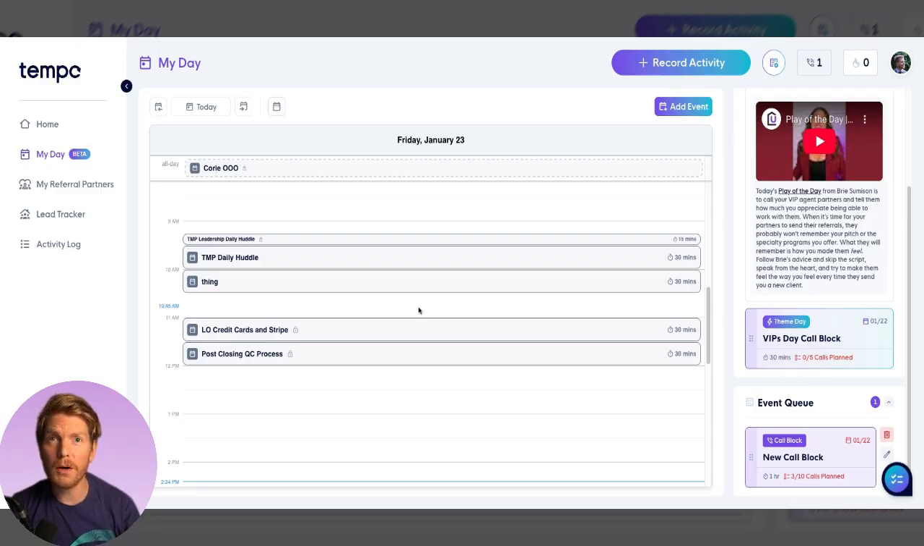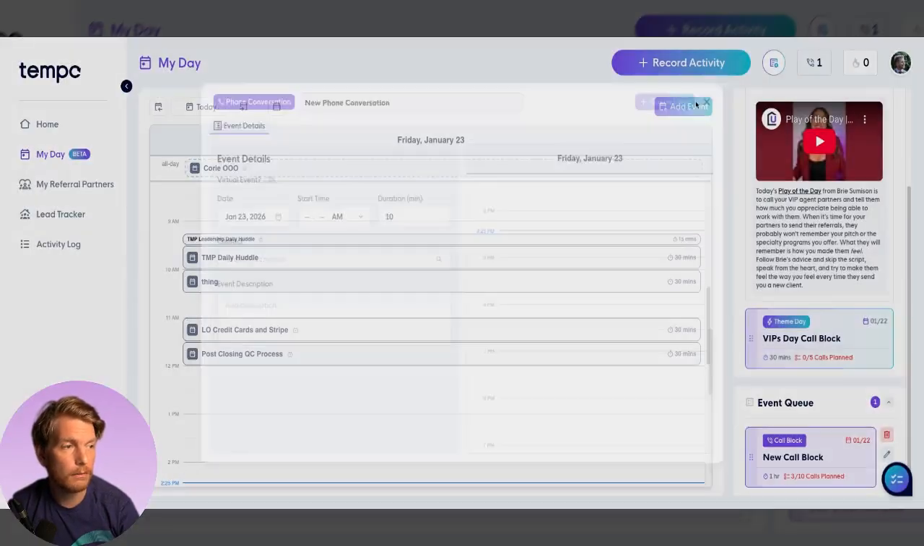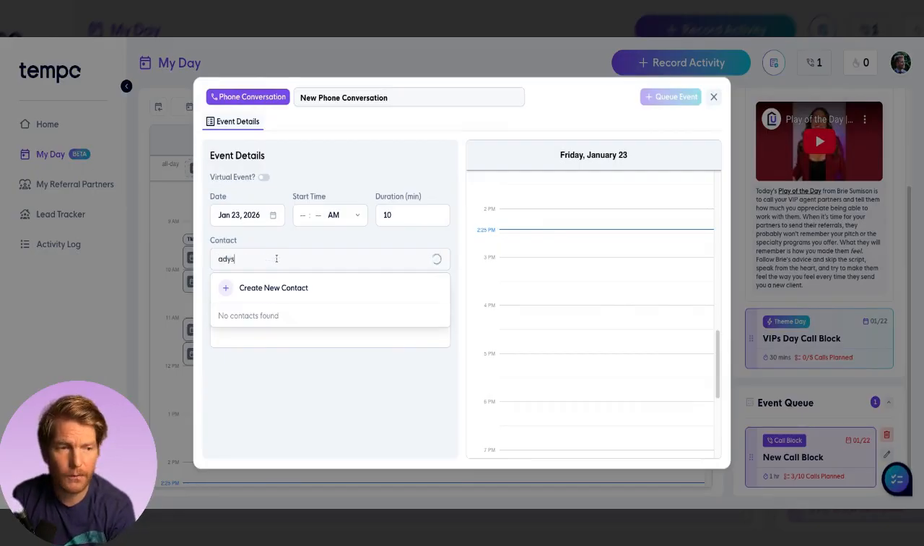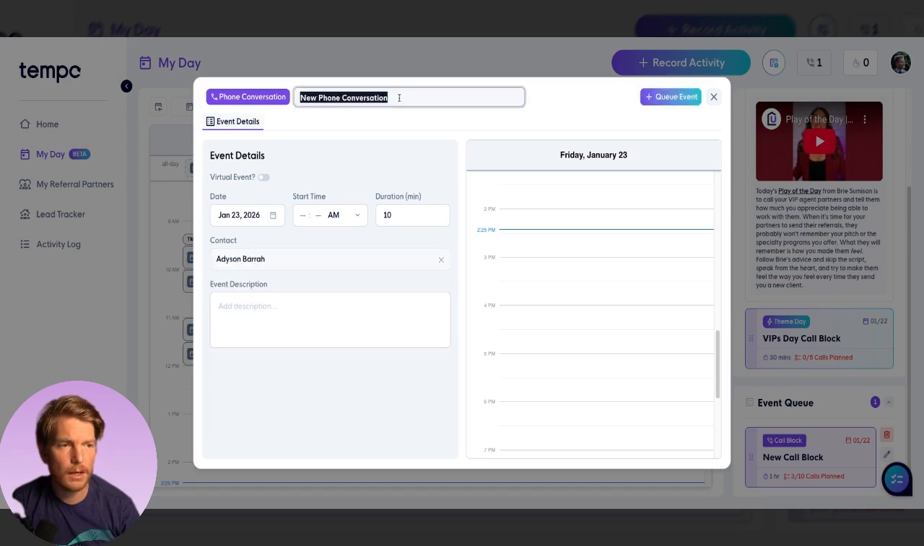The first thing you might want to do when you come in here is use My Day just to schedule out the things you have scheduled in your day. Say something like, I know I need to have a phone conversation, which I get to just by adding an event, add a phone conversation. I need to have a phone conversation with Addison Hara, one of our developers. And it would be a roadmap check-in.